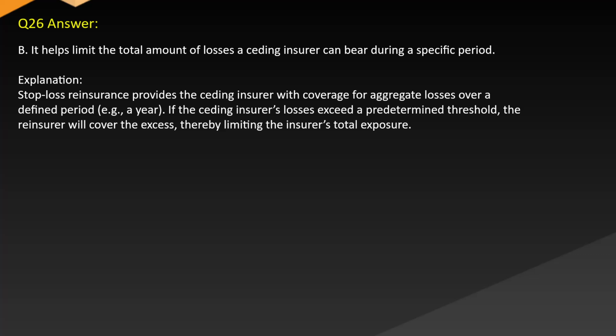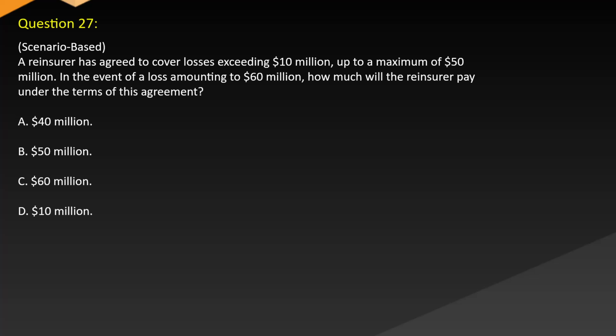Question 27. Scenario-based. A reinsurer has agreed to cover losses exceeding $10 million up to a maximum of $50 million. In the event of a loss amounting to $60 million, how much will the reinsurer pay under the terms of this agreement? A. $40 million. B. $50 million. C. $60 million. D. $10 million.